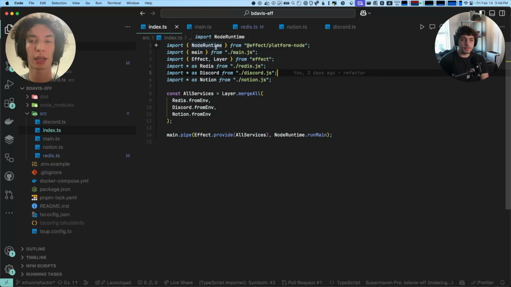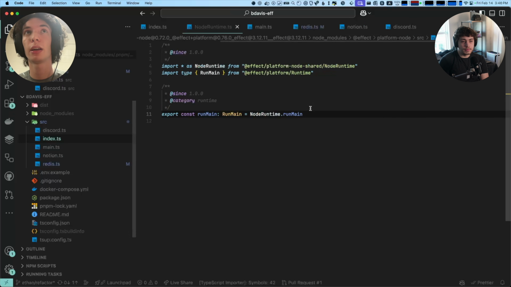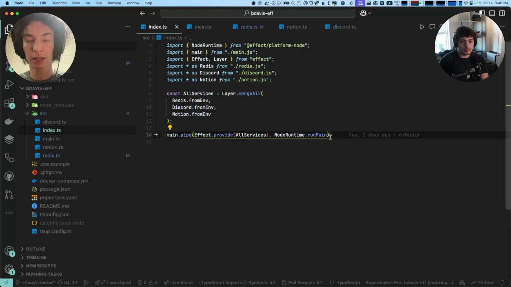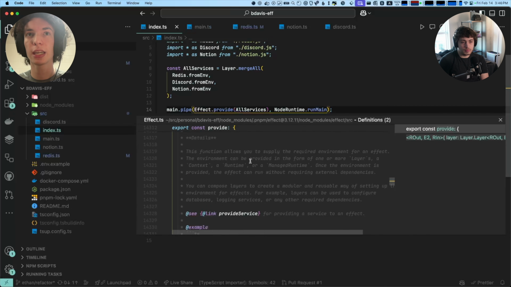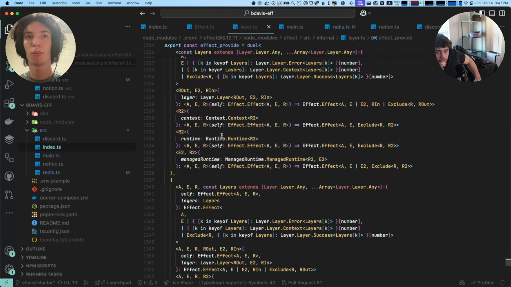Gotcha. So there's a file system, HTTP stuff, socket stuff. You can use the socket interface and then provide it the Bun WebSocket implementation or the Node net socket implementation. But for runMain, we can actually look at what this does. The other thing to note is that in Effect, if you command-click on the functions, you get taken to the actual source code. A lot of them are internal modules, so you have to click one more time, but it's all the source code.